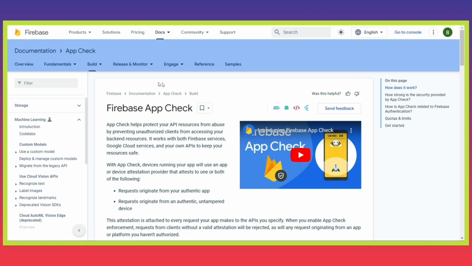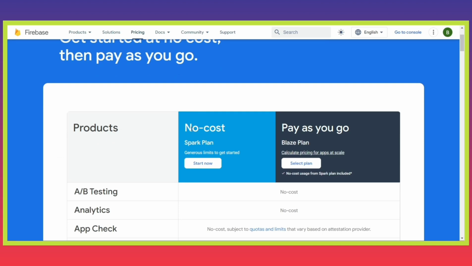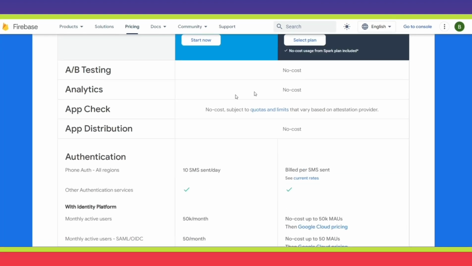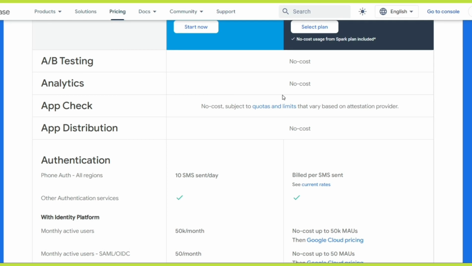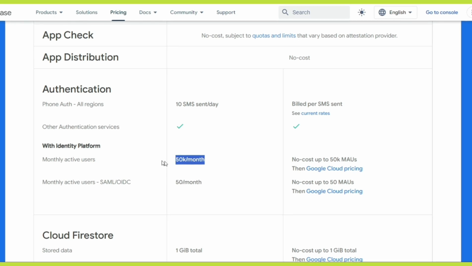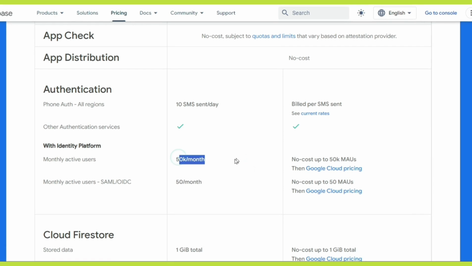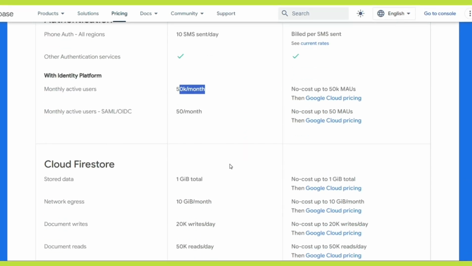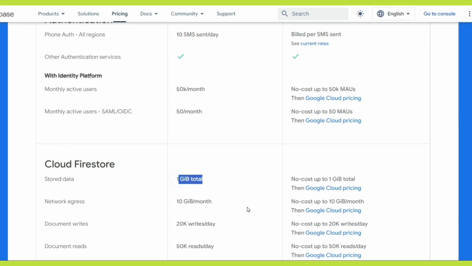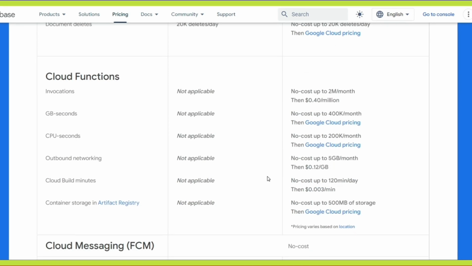So let's talk about pricing. If you see, there are two types of price, one of which is no cost. The first one is where you can use a lot of things without any cost, and even without adding a card. So you can see there's an ample number of active users which you can use, right? So 50,000 per month is a good amount actually. And similarly for the database, 1 GB you can store without any cost, and there are other limits.